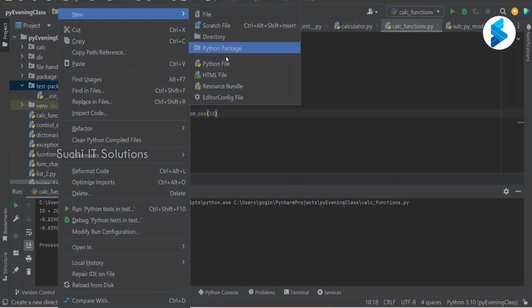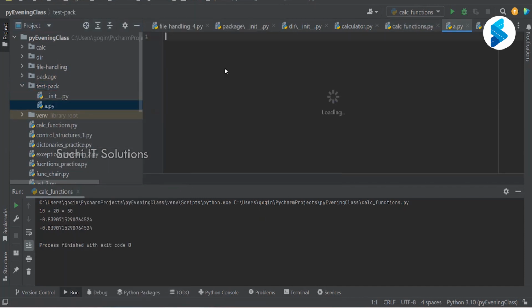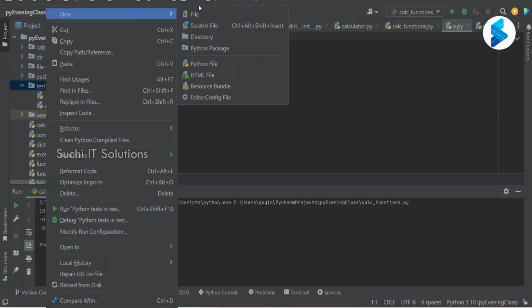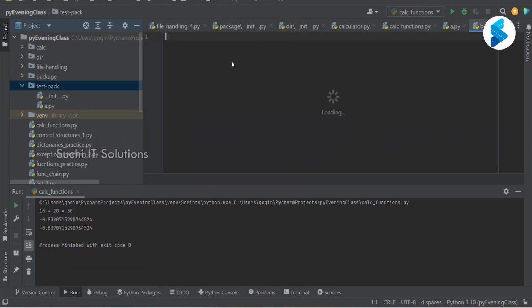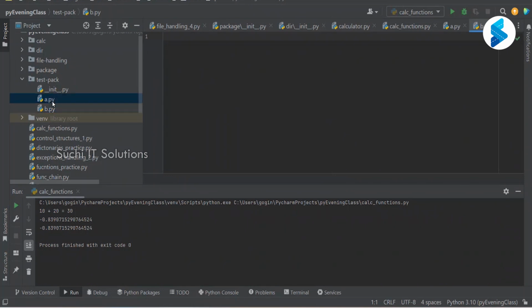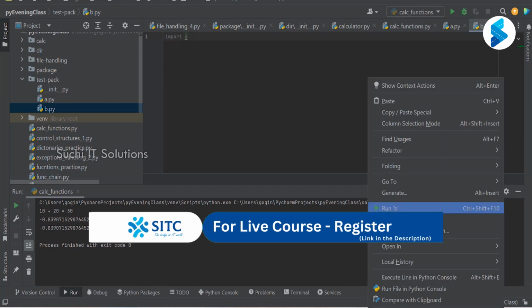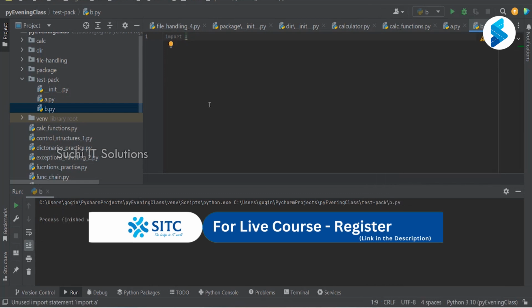I'm just creating a new Python file, something I'm just calling it as A, and another Python file, B. In A, I will say import B. In B, I will say import A. Right? In B, I'm saying import A. In A, I'm saying import B. Now let me just try to execute file B.